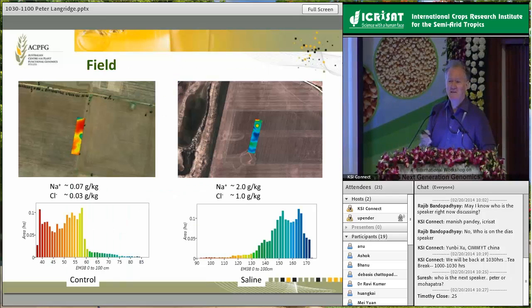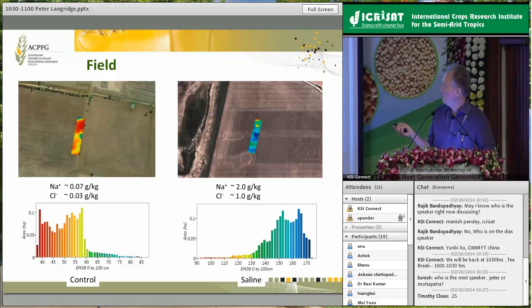Having given you a negative example, let me give you a positive example as well, looking at salinity tolerance. Salinity tolerance is a difficult trait to work on in the field, in many respects even more difficult than drought, because you can't very well go and dump a truckload of salt in the middle of a paddock and then do your trials. You'll make yourself very unpopular with the local farmers if you try and do that. So you need to find sites where you have a spread of salinity.